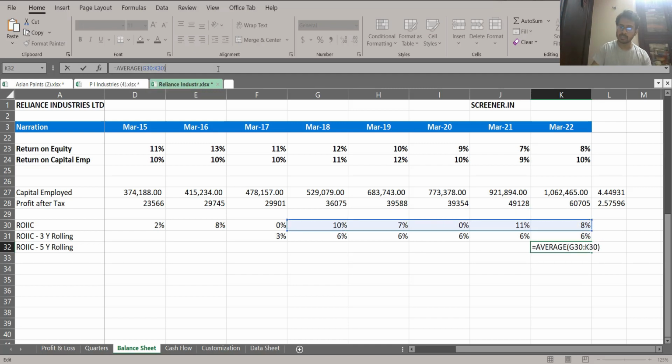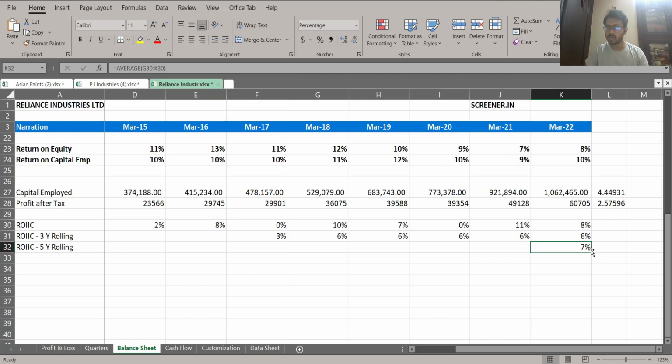So if you're taking this number for 5 years and dragging it here, make sure that you take the right data from here, 1 2 3 4. So this is also correct. Now this is your 5 years rolling basis. You see the numbers are not fluctuating a lot. It's in the range of 5 to 7%. So you can see ROIC of this business is around 5 to 7 percent.